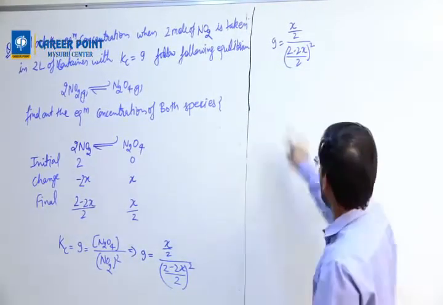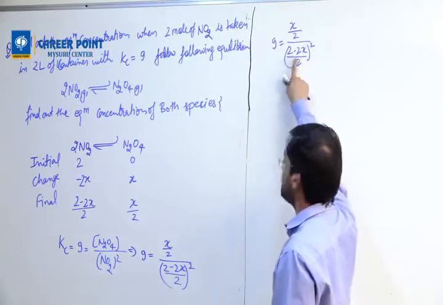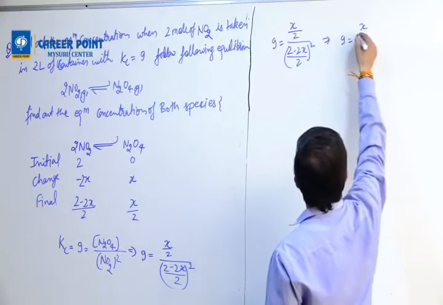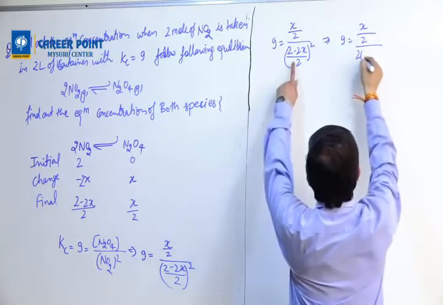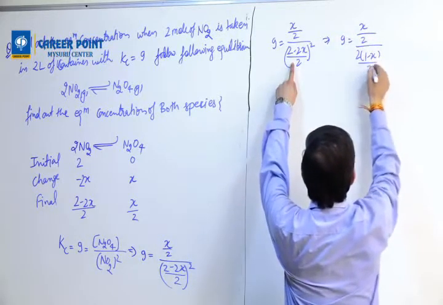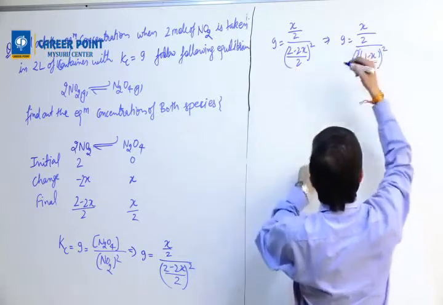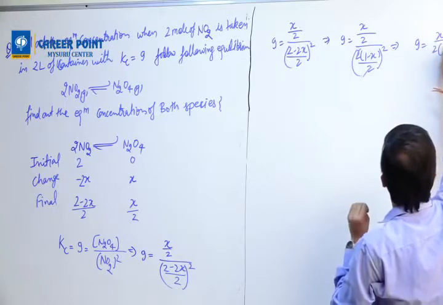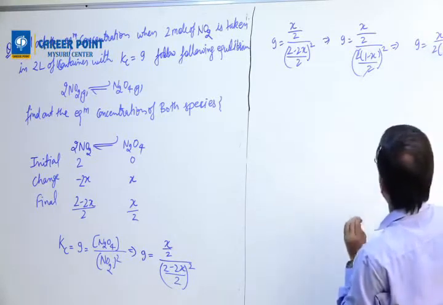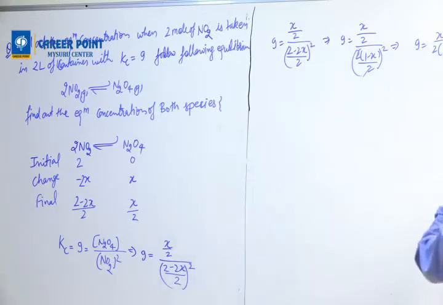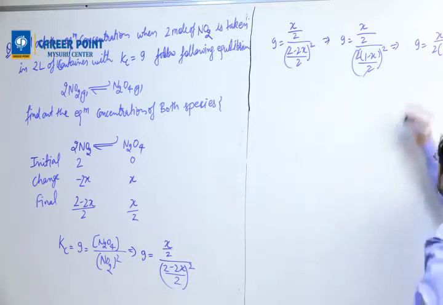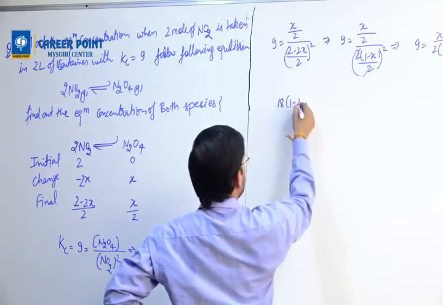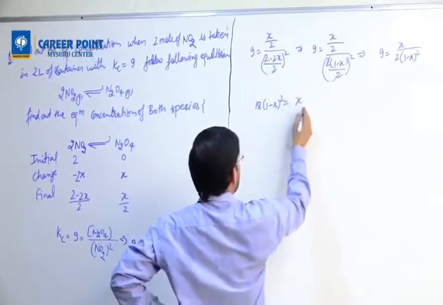Then what I can do is take 2 common from here, then it will become 9 equals x by 2, 2 will come common, 1 minus x whole square. 2 gets cancelled. We get 9 equals x by 2 into bracket 1 minus x whole square. What I'm going to do is solve this equation now. So I'm going to write 9 into 2, 18 into 1 minus x square equals x.